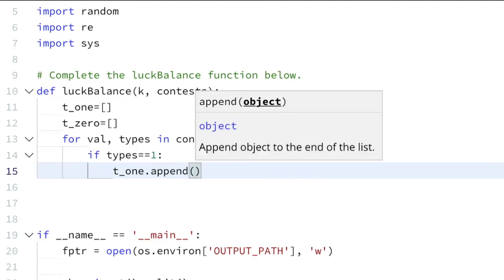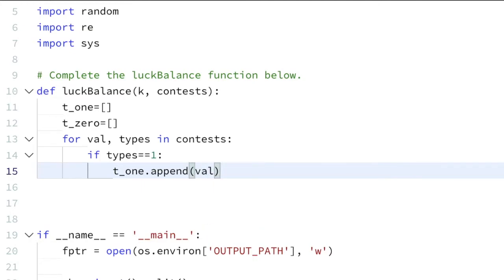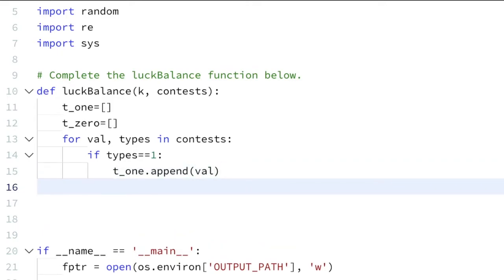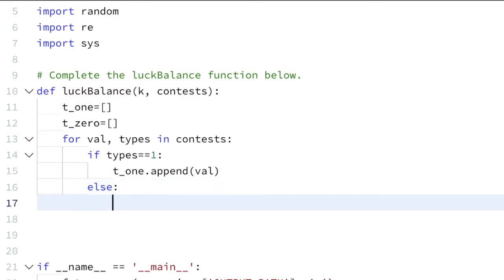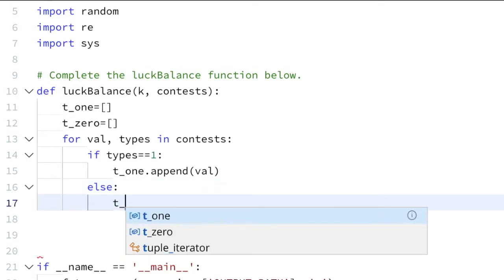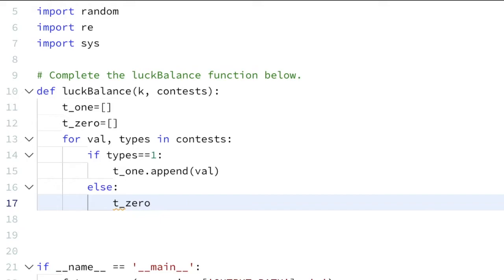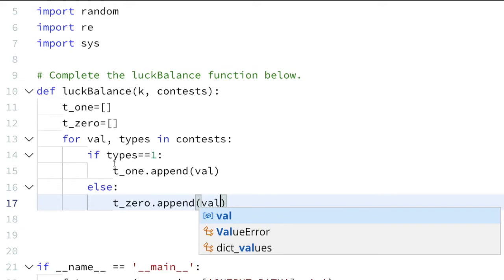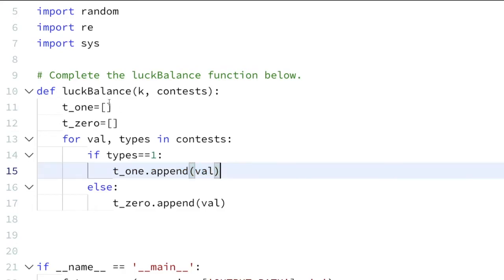Else it will be of type 0, then we will append in the second one: t of 0 dot append the value. If it is of type 1, then the value will be appended in the important type list, and if it is of type 0, then it is appended in the not important type list. Now we got the values important and not important.